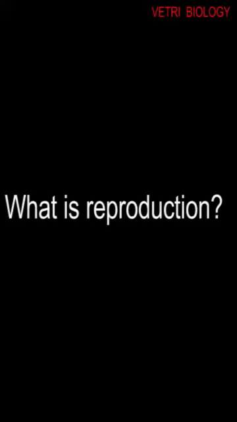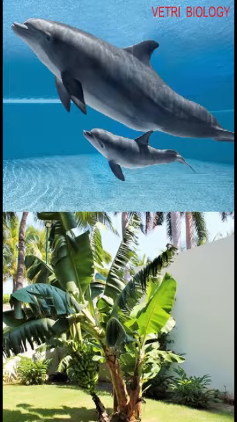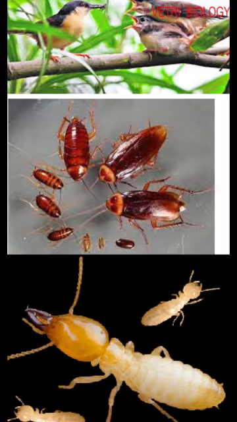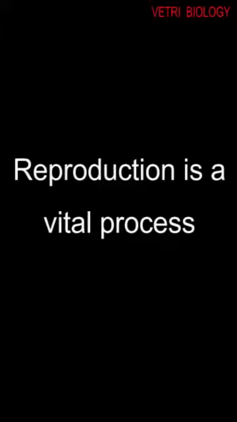Do you know what is reproduction? It is the tendency of all the living organisms to produce their own species. They produce their young ones. Plants, animals, insects, and even microorganisms can reproduce because living organisms only can reproduce. So, it is a biological process. Reproduction is a vital process. Vital means very important because without reproduction, the species will not be seen in the world in course of time. The generation of the particular species will come to the end. So, reproduction is a vital process.